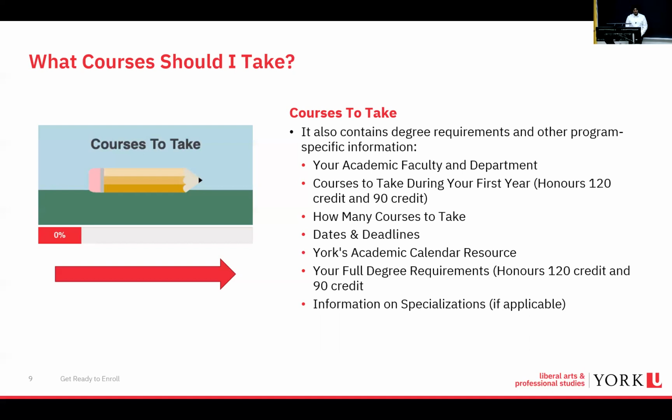There's also information about your degree requirements. I will say that it is extremely important to click this link for the checklist and have it on your computer, because this checklist has every single academic credit you need to take, whether it's a major, a specialization credit, or an option credit. It'll tell you exactly which credit you can take, which count it has to be, whether it's a 6, a 3, or a 9 credit course. It'll mention that in the degree checklist as well. There's also information about your specialization, so if your degree is specialized in something, you can see that information there.